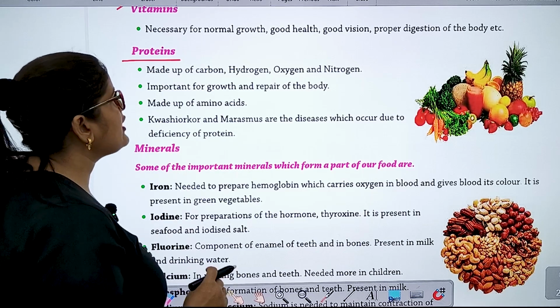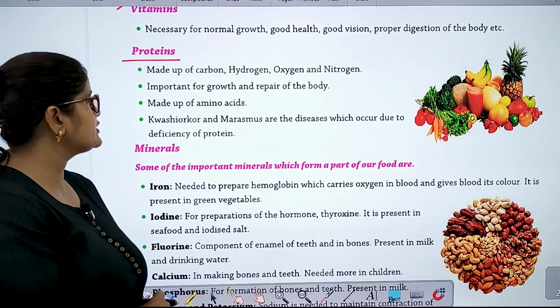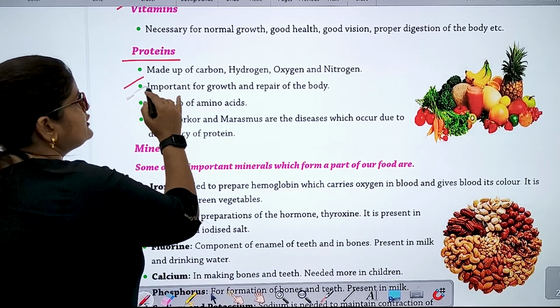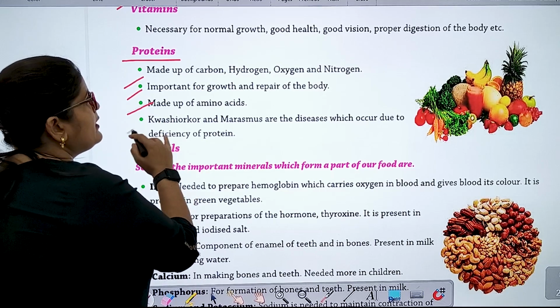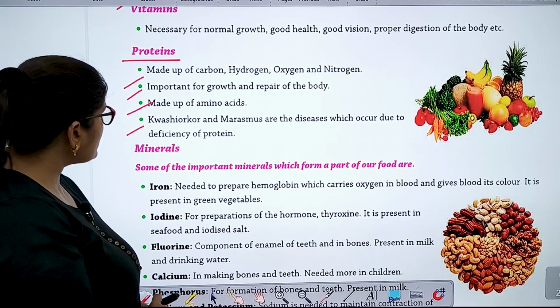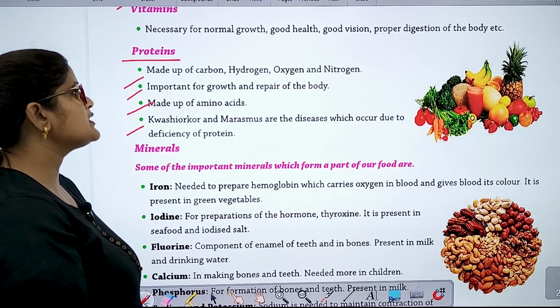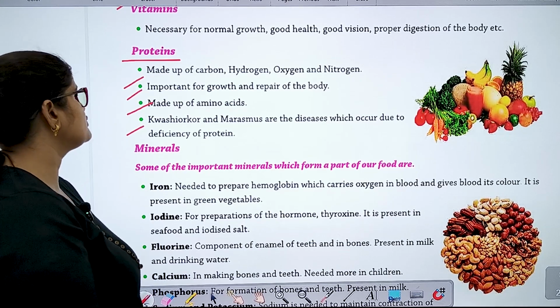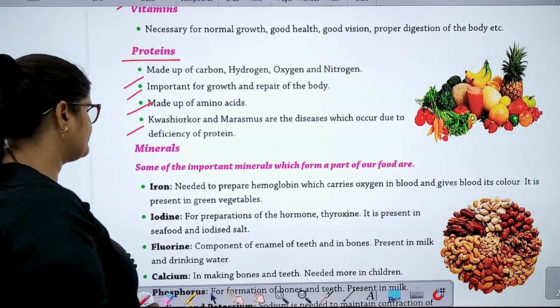Protein. Made up of carbon, hydrogen, oxygen and nitrogen. Important for growth and repair of the body. Made up of amino acids. Kwashiorkor and marasmus are the diseases which occur due to deficiency of protein.